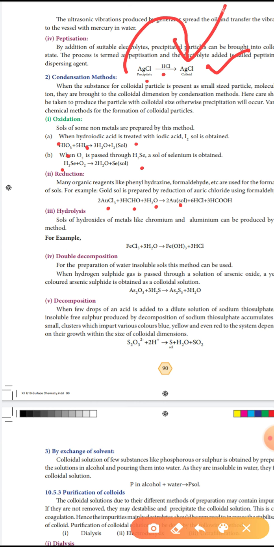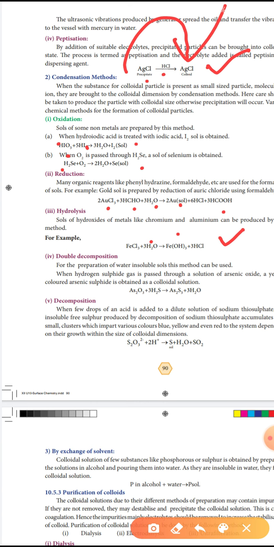Au plus HCl plus HCOOH, formic acid. So the third one is hydrolysis, addition of water. Hydroxides of metals like chromium and aluminum can be produced by this method. Chromium, aluminum, and iron, these metals' hydroxide sols are produced this way. For example, FeCl3, ferric chloride, is hydrolyzed, addition of water, to form ferric hydroxide sol